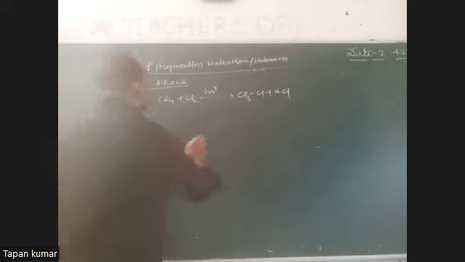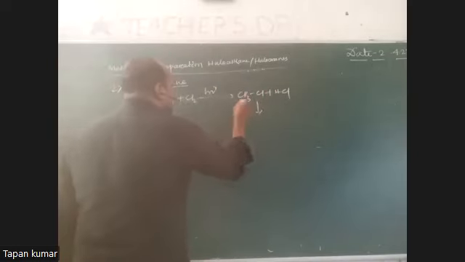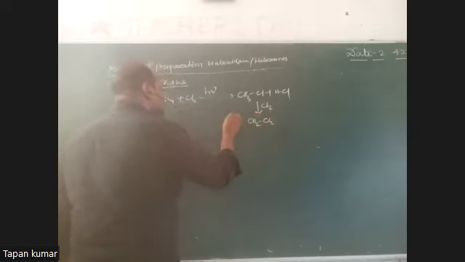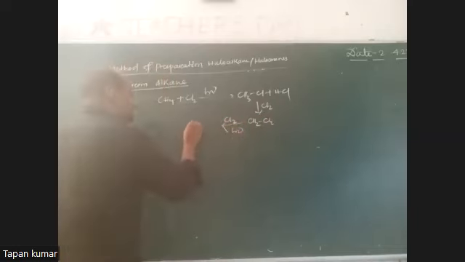This is the chlorination of alkane. Methyl chloride again treated with chlorine gives dichloromethane. Again dichloromethane treated with chlorine gives trichloromethane. Again trichloromethane treated with chlorine gives carbon tetrachloride. Right?